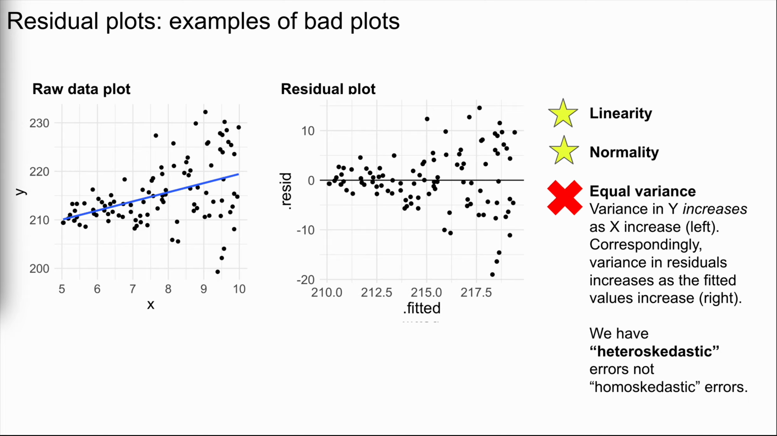However, the model does not meet the equal variance assumption. In the left plot, we observe more and more uncertainty or variability in the y outcomes as x increases. Correspondingly, in the residual plot at right, we observe more and more variability in the residuals as the fitted values or predictions increase. Technically speaking, we have heteroscedastic, not homoscedastic, errors.